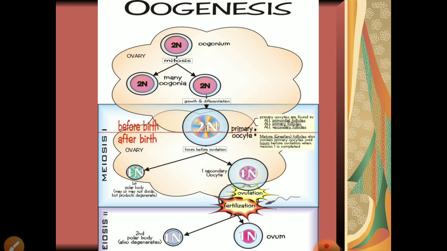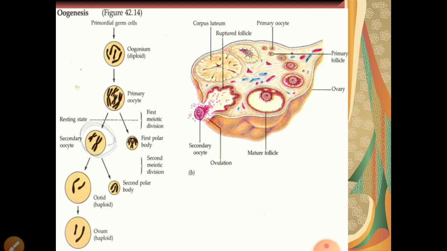Now see, there are certain changes which take place. Those primary oocytes which are in the arrested state will now undergo further changes. Not cell division, but some other changes will take place in the primary oocyte.